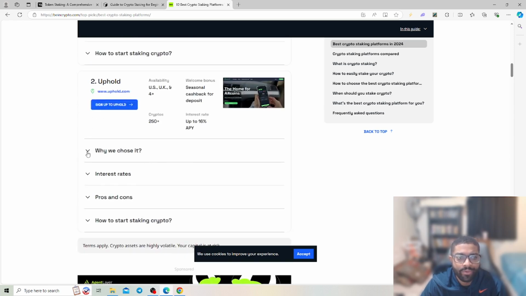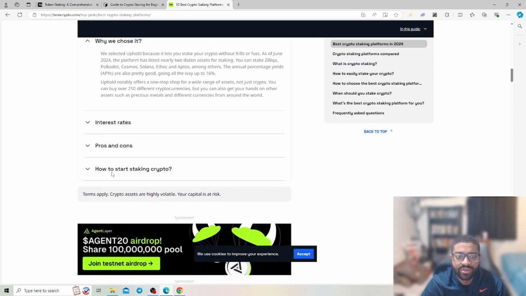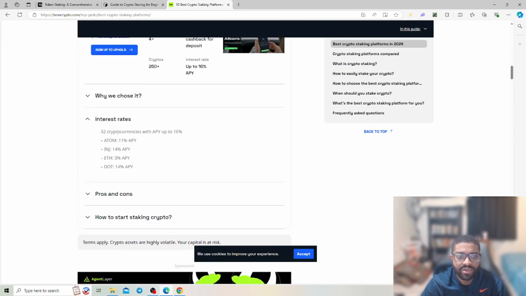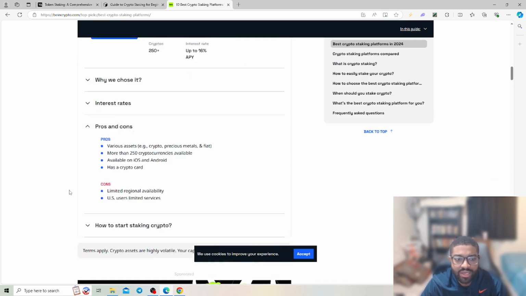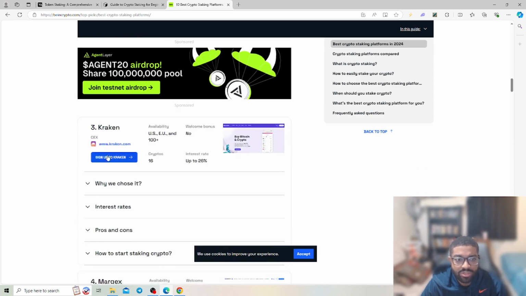So let's go to Uphold. Why we choose it? We selected Uphold because it allows you to stake your crypto without frills or fuss. As of June 2024, the platform has listed nearly 2 dozen assets for staking. You can stake Zilliqa, Polkadot, Cosmos, Ethereum, Aptos, among others. Let's look at the interest rates. So you have 3.2% APY up to 16%. These are some of the highest ones. Pros and cons. Various assets, more than 250 cryptocurrencies, available on Apple phone, Android. It has a crypto card. Cons: limited regional availability, US users, limited services. So just being able to get that.